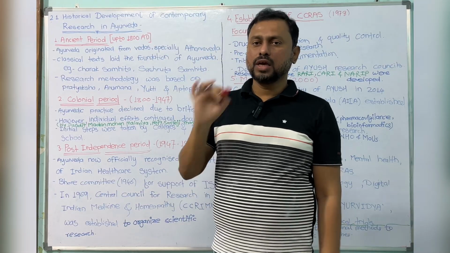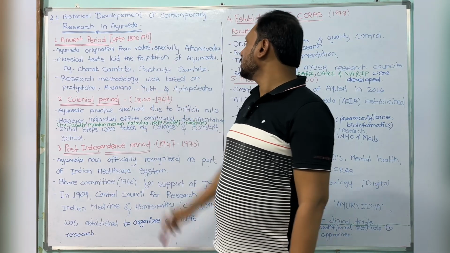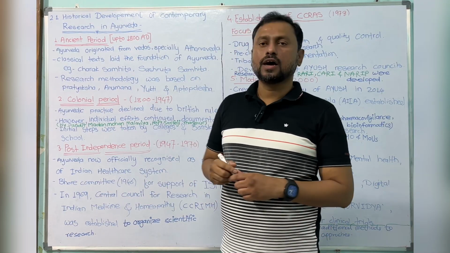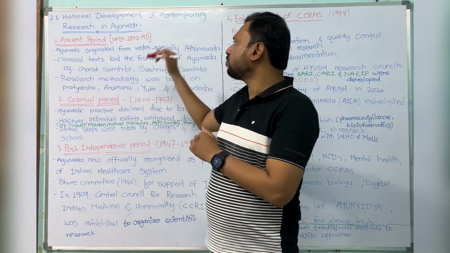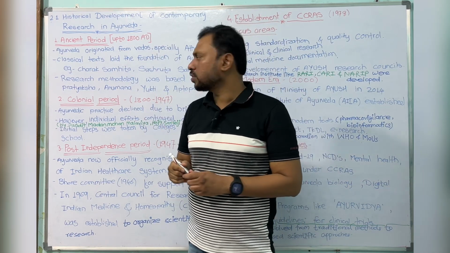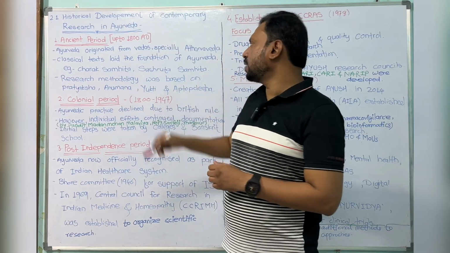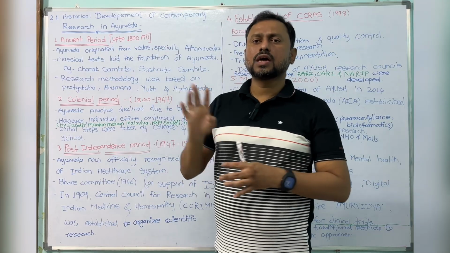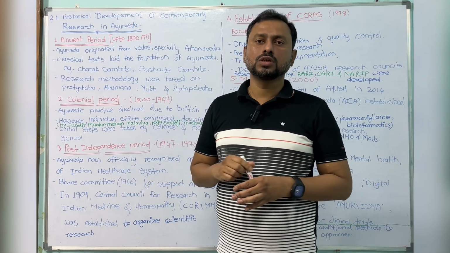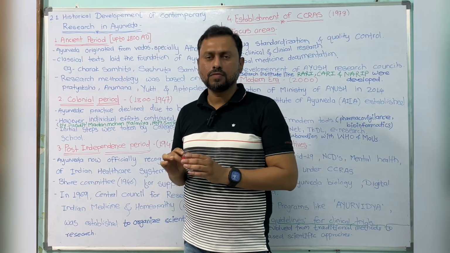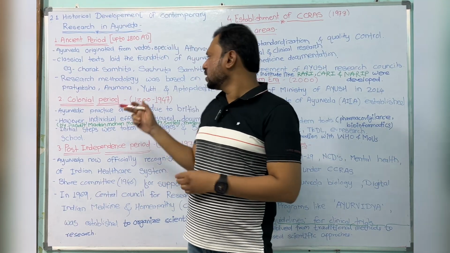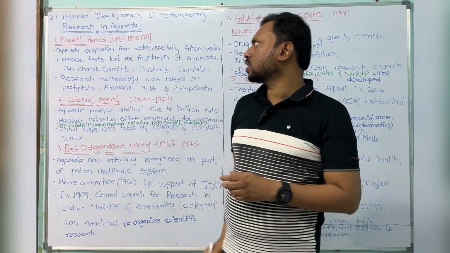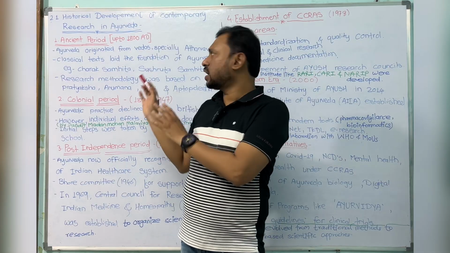Now the main role is played by the classical treatises like the Charaka Samhita, Sushruta Samhita, and Ashtanga Sangraha. These are the foundations of Ayurveda. The research methodology was based mainly on Pratyaksha, Anumana, Aptopadesha, and Yukti. These are the 4 tools that we use for any research. Okay, this is about the ancient period. You can see these are the developments.